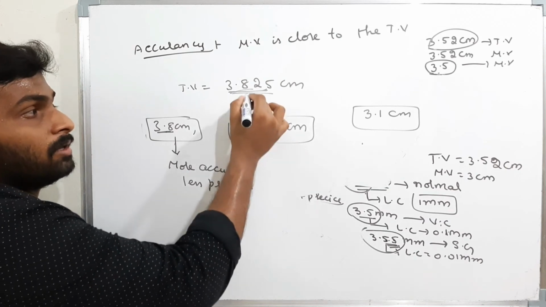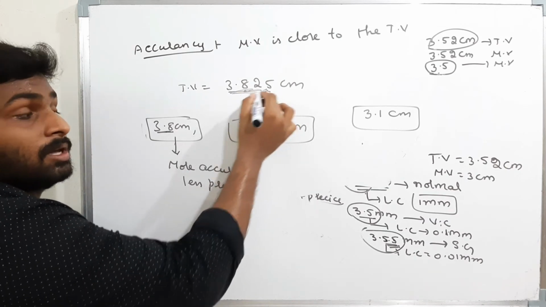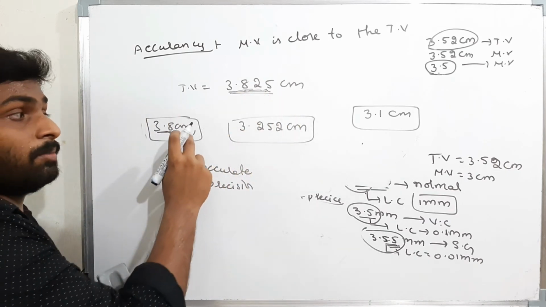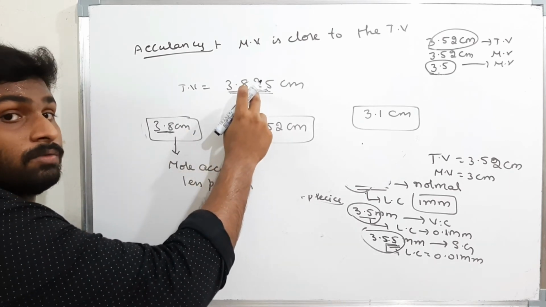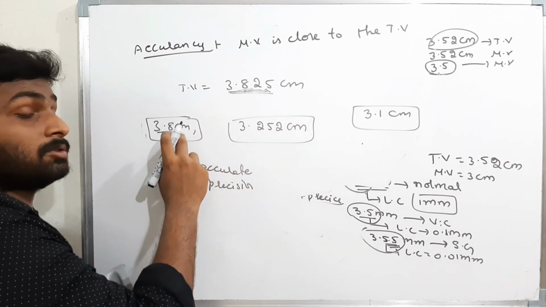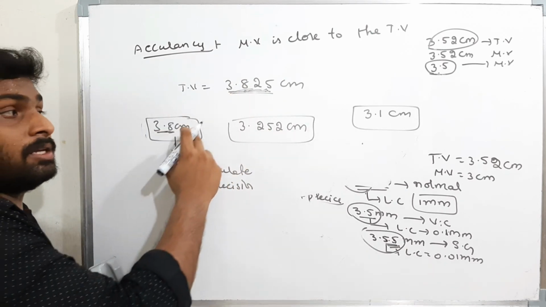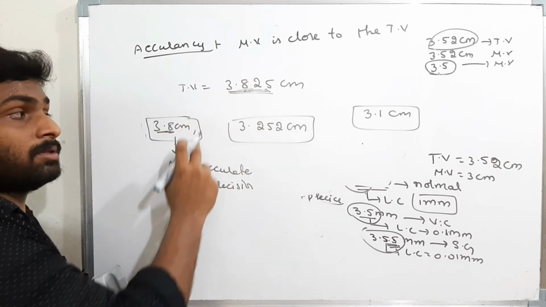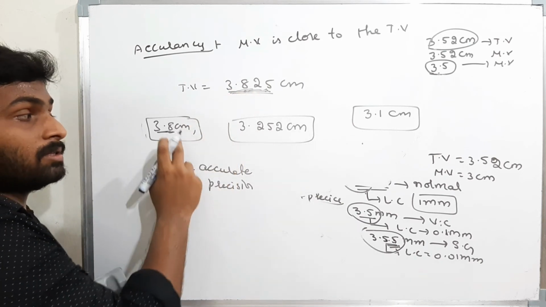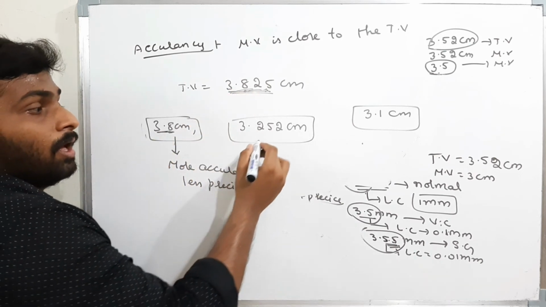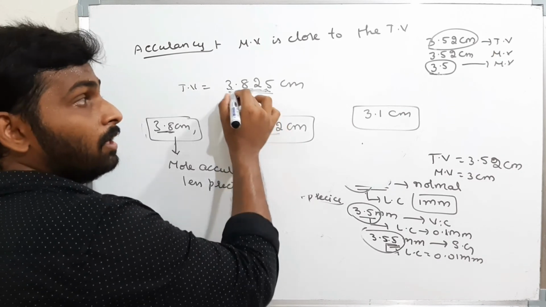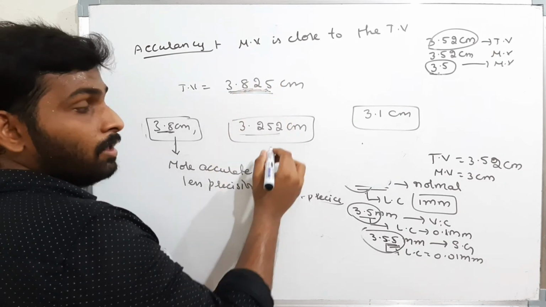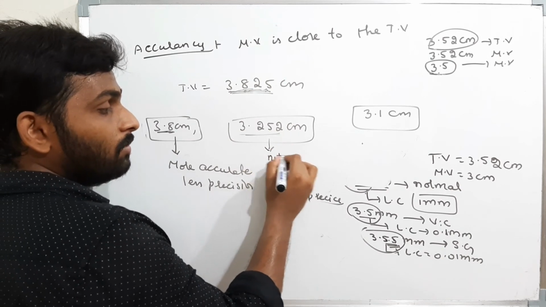See, after the decimal here they have 3 digits, but here I have only 1. That means the instrument I am using is different. The least count of this instrument is very small, but for this the least count is very large. Least counts are different. That means the instruments are different and I will say this is less precise. And now this one, if you take 3.2 and 3.8, there is a huge gap. Therefore this is not accurate.